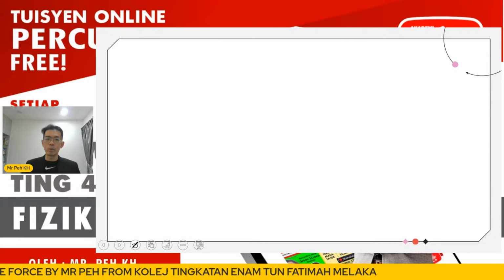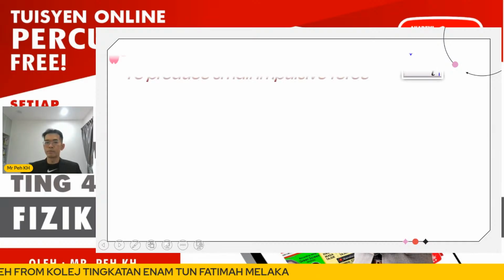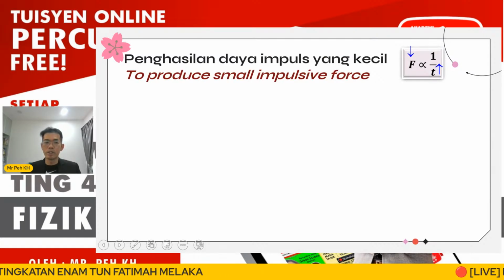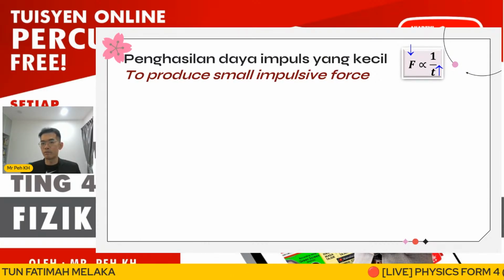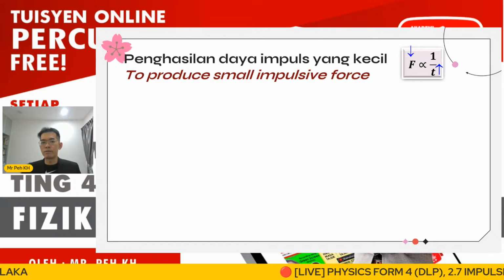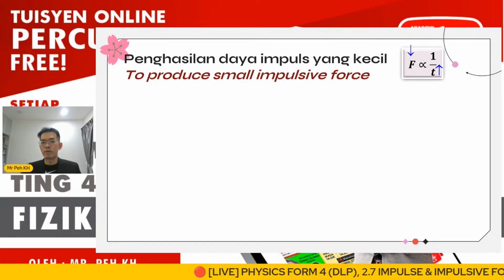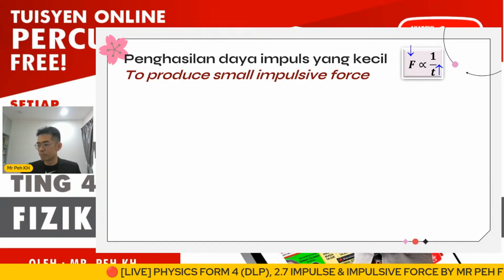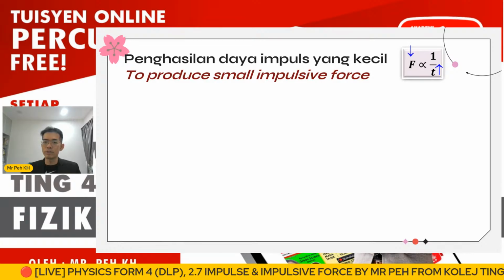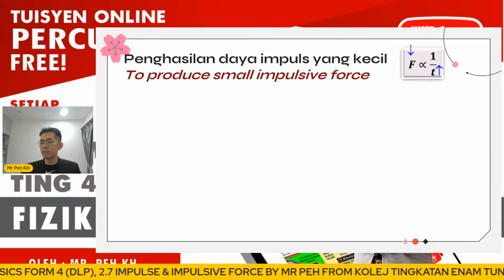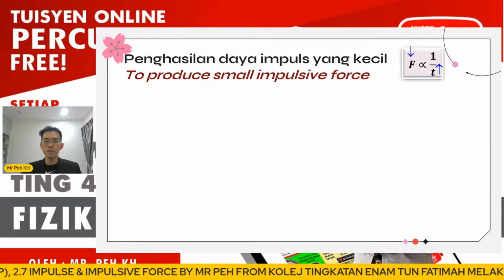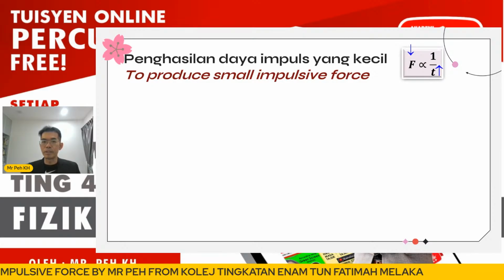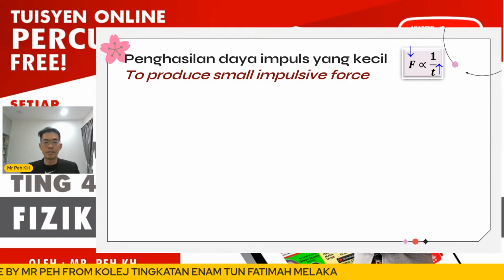Okay, so now we're going to discuss another application of the impulsive force. Here will be to produce a small impulsive force. So we took advantage of larger impulsive force for different applications. Now actually the impulsive force can cause serious injuries, for example to athletes or victims in accidents.